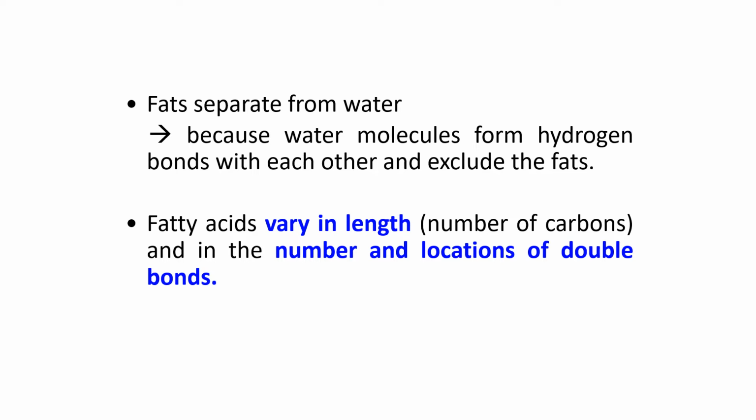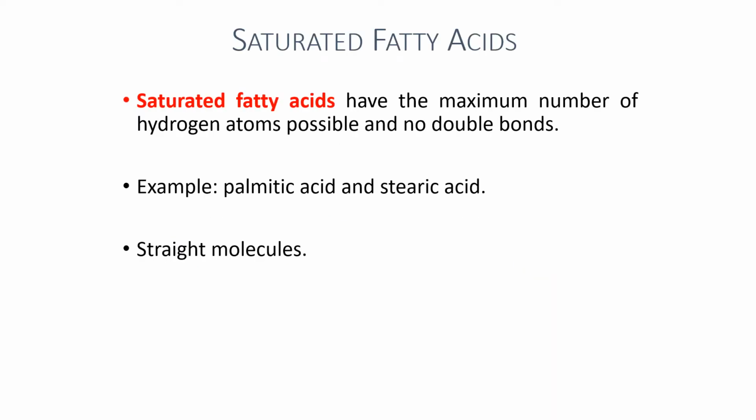So fatty acids, which are the component of fat molecules, vary in length based on the number of carbon atoms in that fatty acid molecule, and also in the number and locations of the double bonds between the carbon atoms. Fatty acid is the component of fat. One fat molecule consists of 3 fatty acids. So the first type of fatty acid here is the saturated fatty acids. Remember, fatty acid is the component of a fat molecule or triglyceride.